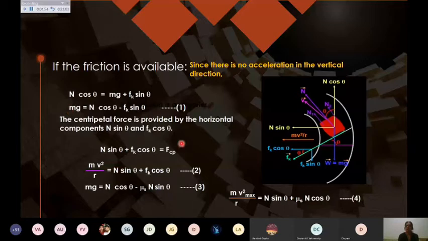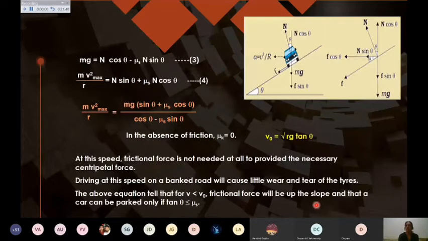Divide these two equations and you can work out the result. Our aim is again the same. We want to find the safe speed at which the vehicle should move, and we want to write it in terms of mu s. Then we will be talking about the maximum speed, that is v maximum square upon r equals n sin theta plus mu s n cos theta. So these two equations are there, and you will be taking these two equations.